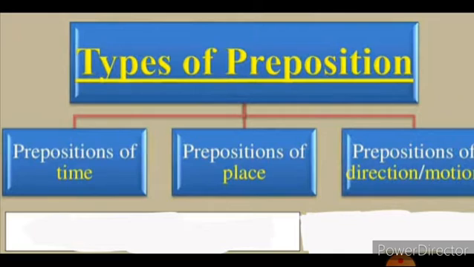And then the next is the preposition of direction or motion, or you can say the preposition of movement. A preposition of movement tells us about the movement of someone or something. We can say the prepositions of movement such as up, down, into, onto, around, across, along, through, towards and over.